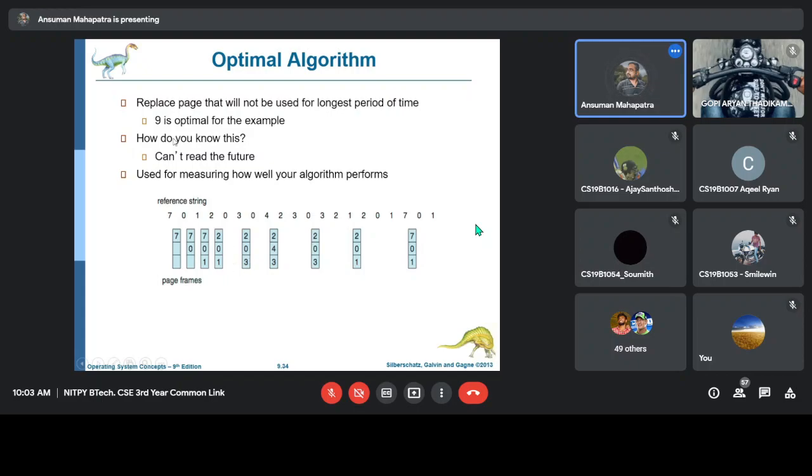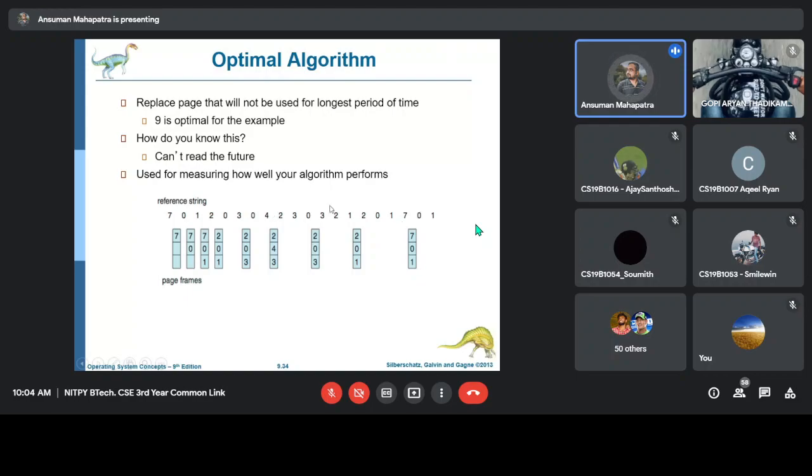But what is the problem in this optimal algorithm? The problem is, how do you know the future? Currently the processor is asking for 3, how will you know what the processor will ask next?